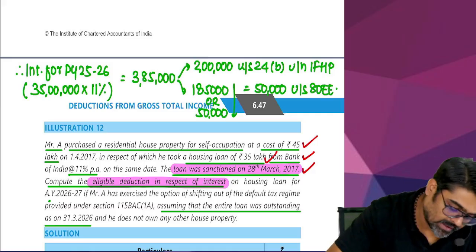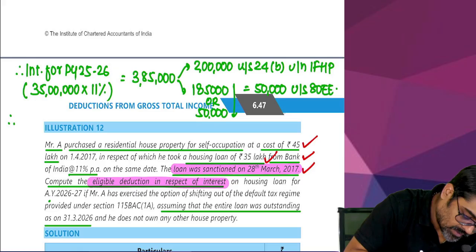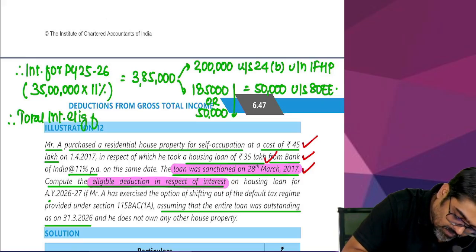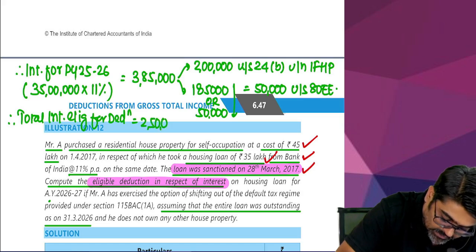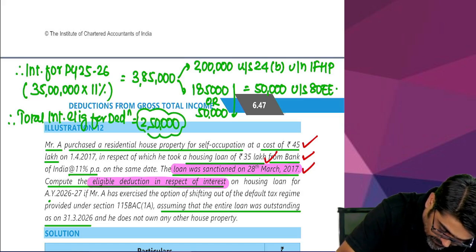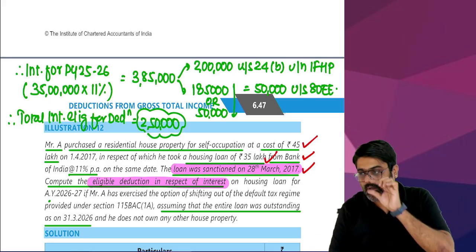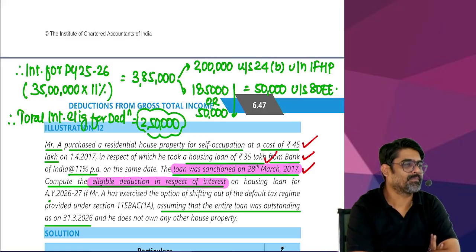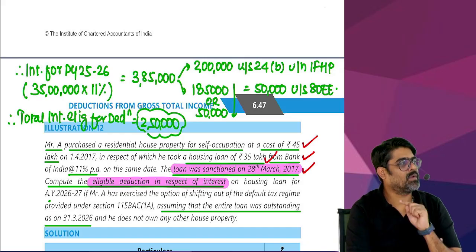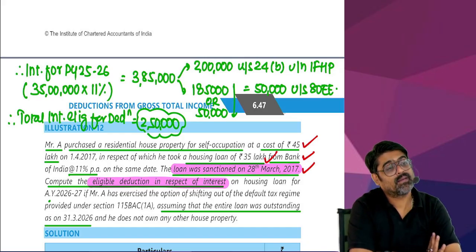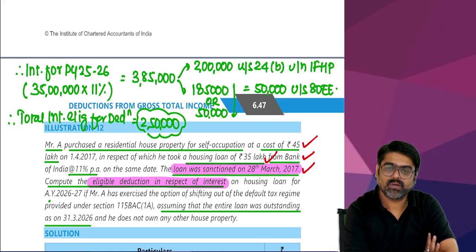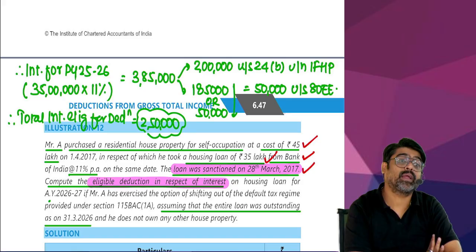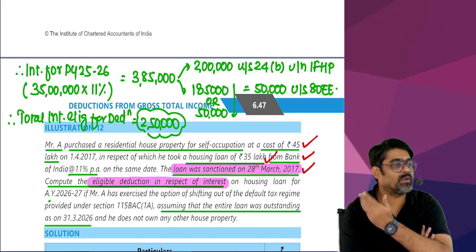So total interest eligible for deduction is how much? 2,50,000. This they are asking you to calculate. But if you don't read the proper required part, what would you have calculated? Only 50,000. Are they telling you to calculate interest allowable under 80EE? If they tell you, then calculate 50,000 only. Are they telling you to calculate interest allowable under the head house property? If they are telling you, then calculate 2 lakh only.